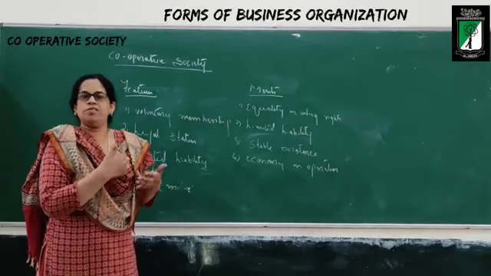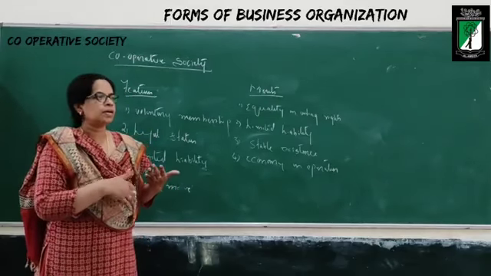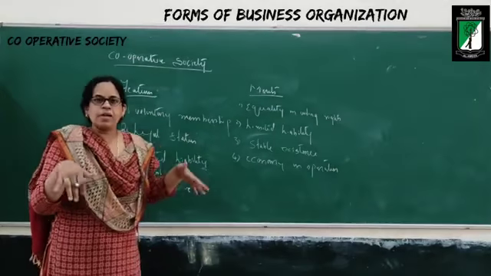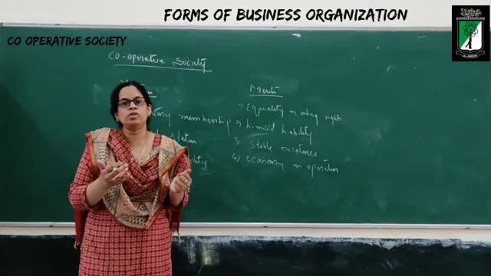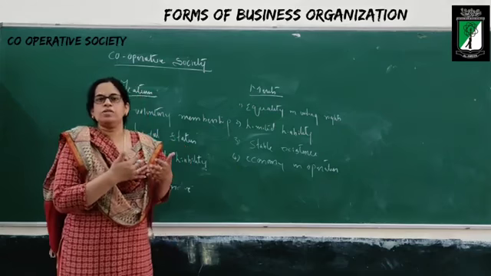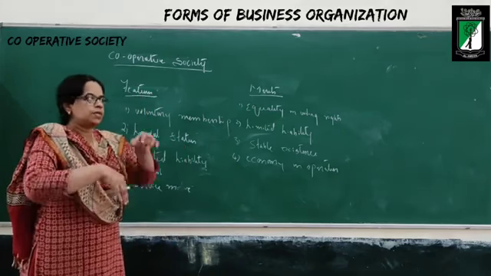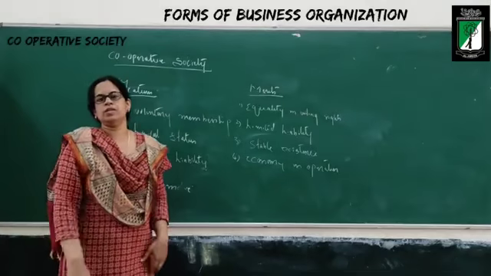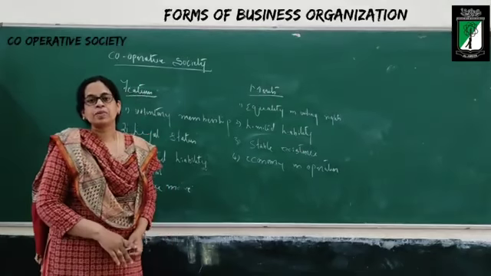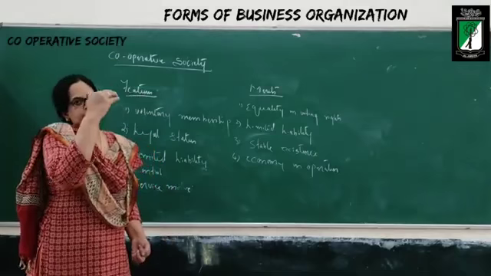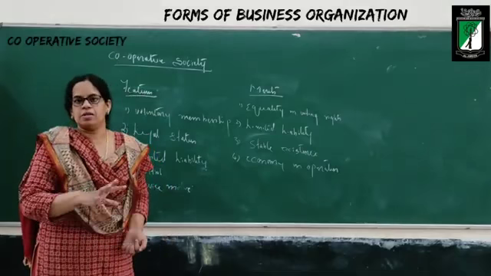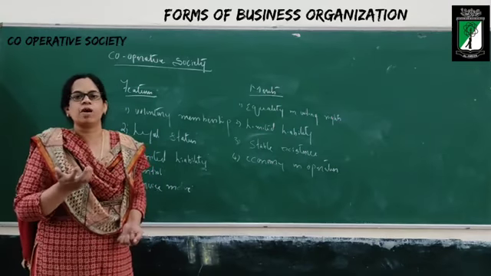The members themselves will work in the organization. Whatever place they have, internally they are going to do the business. All the work of the society, the members themselves are going to do. Thereby the expenses of running the cooperative society will be less. When the expenses are less, it becomes economy in operation. They are not going to hire anybody from outside.